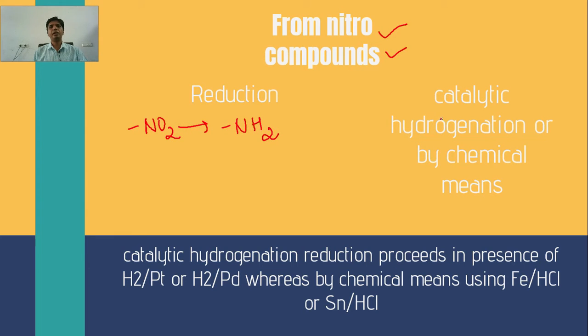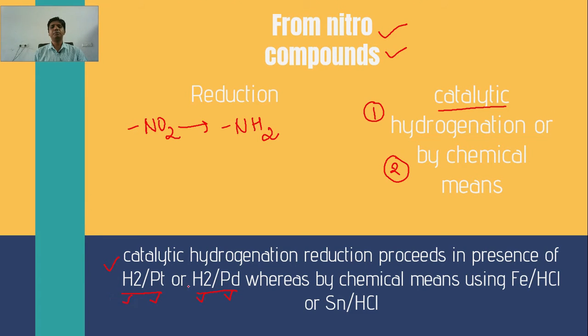So this reduction can be of two types. It can be catalytic hydrogenation or reduction by chemical means. Catalytic hydrogenation is done in presence of H2/Pt or H2/Pd, that is hydrogenation in presence of a catalyst.